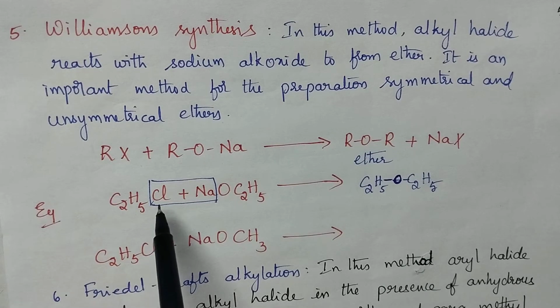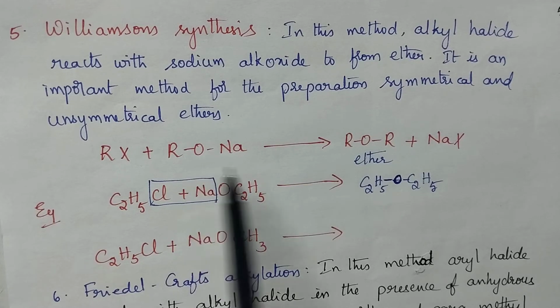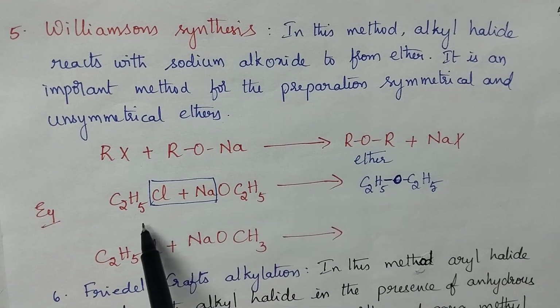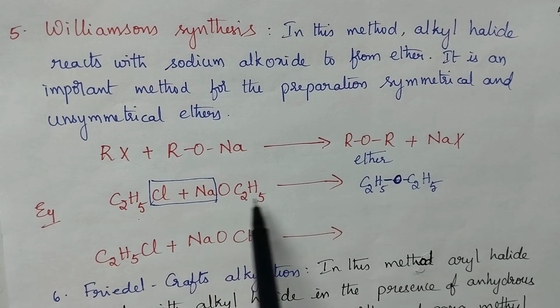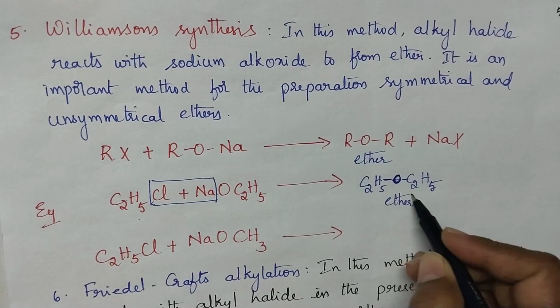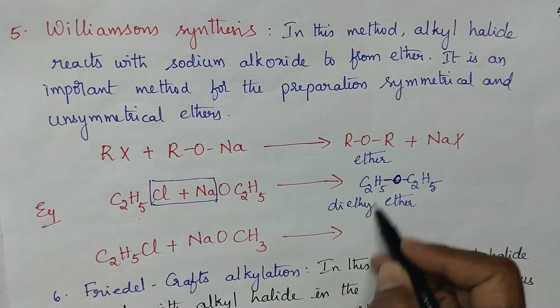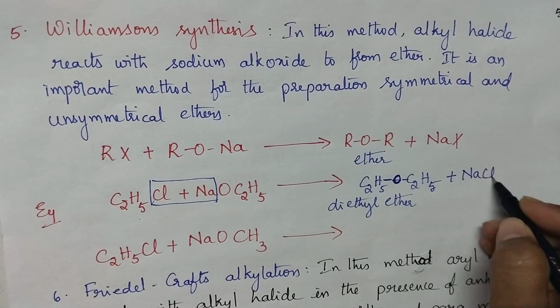Alkyl halide reacts with sodium alkoxide and it results in the formation of ether. So, in this example, ethyl chloride is reacting with sodium ethoxide and it results in the formation of ether. In this case, it is diethyl ether with the elimination of sodium chloride.